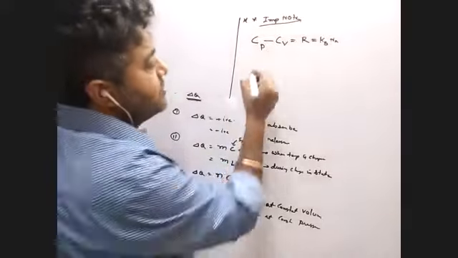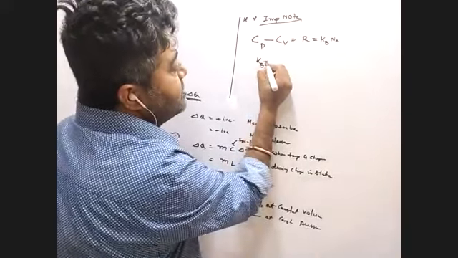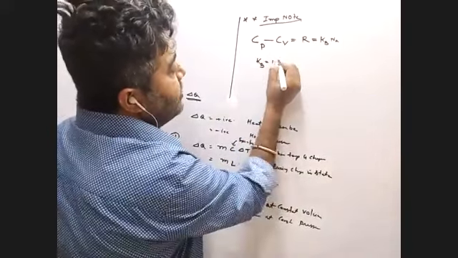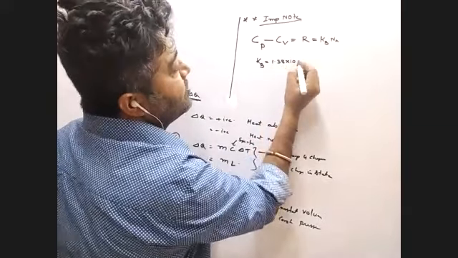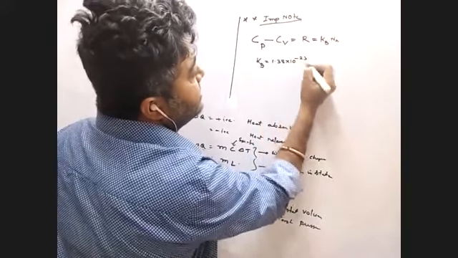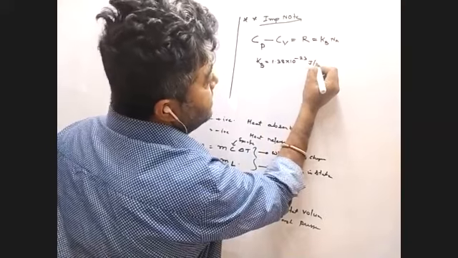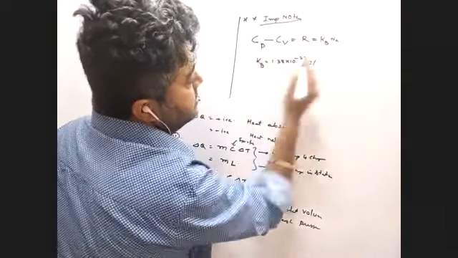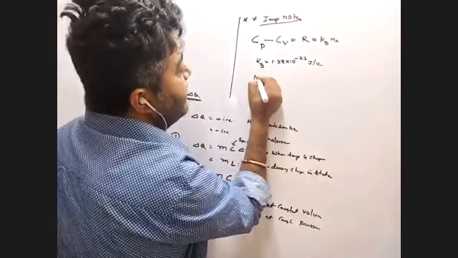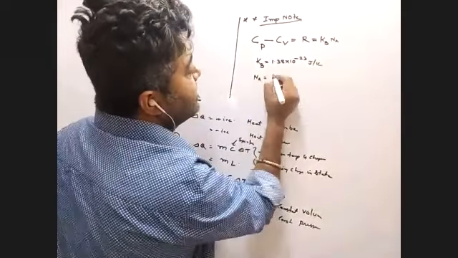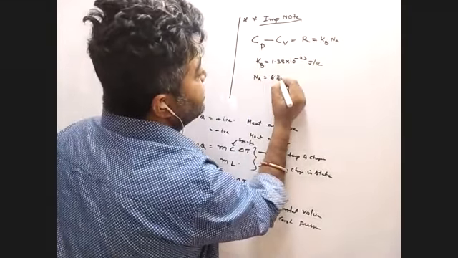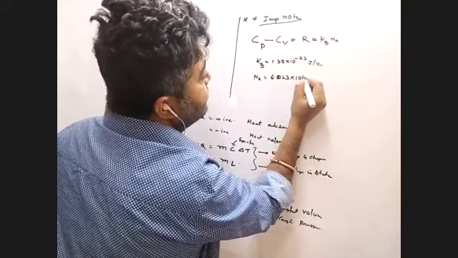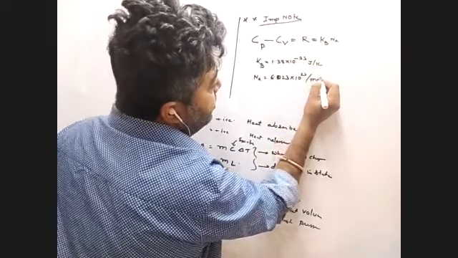So the Boltzmann constant is 1.38 into 10 to the power minus 23 joule per Kelvin, and Na, the Avogadro number, is 6.023 into 10 to the power 23 per mole.